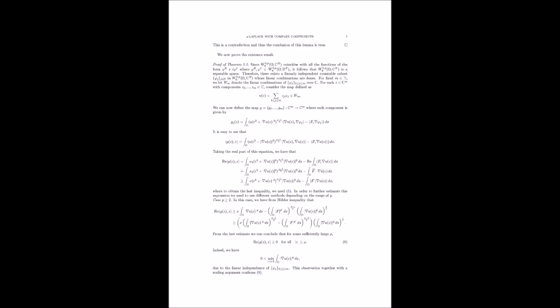Okay, theorem 5.3 is the existence result, for vanishing boundary data, meaning u is in W^{1,p_0}(Omega; C^n). They adapt monotone operator theory to prove this, which is a powerful tool for proving existence in nonlinear PDEs. So first they note that W^{1,p_0}(Omega; C^n) is separable, meaning it has a countable dense subset. They call this subset {phi_j} for j in N.